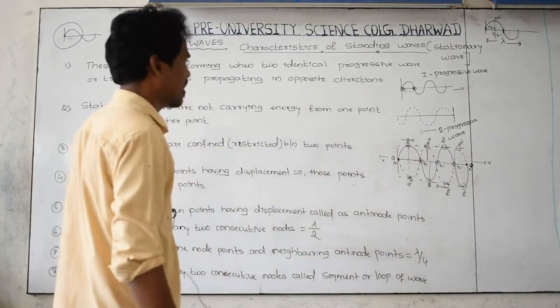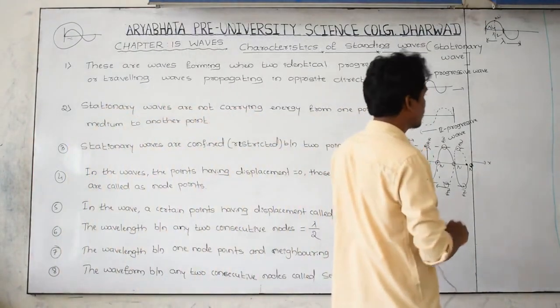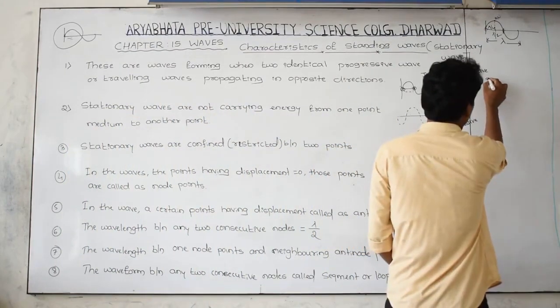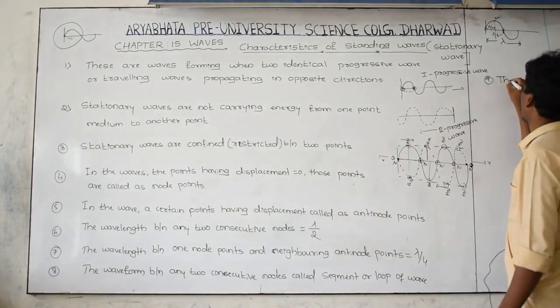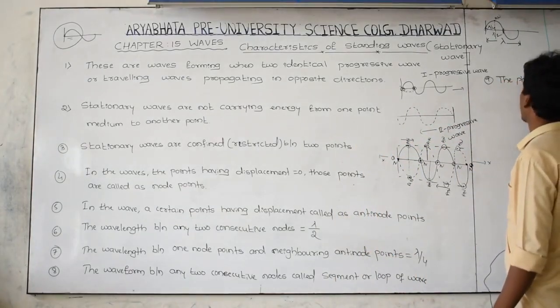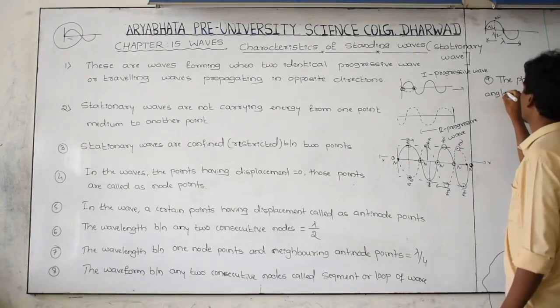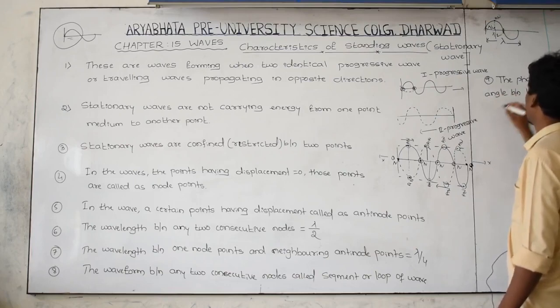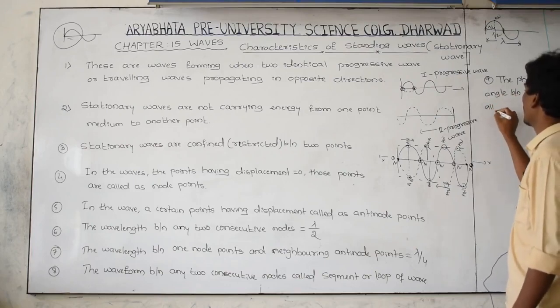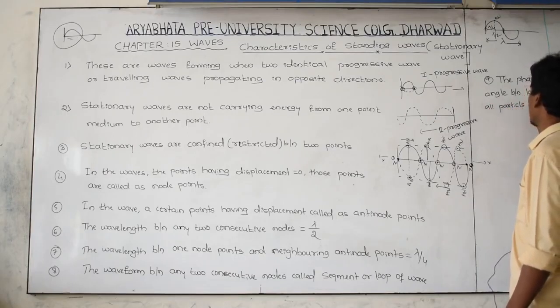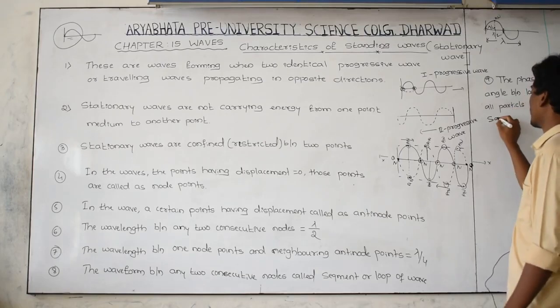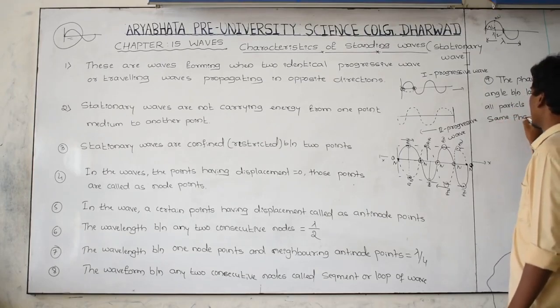And this is the 8th one. Go to the 9th one. The phase angle between particles in a loop: all particles have the same phase angle. What is the meaning of this one?